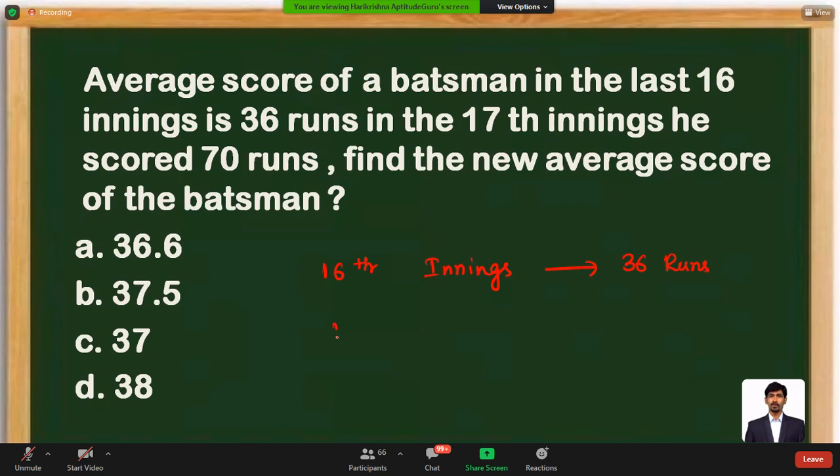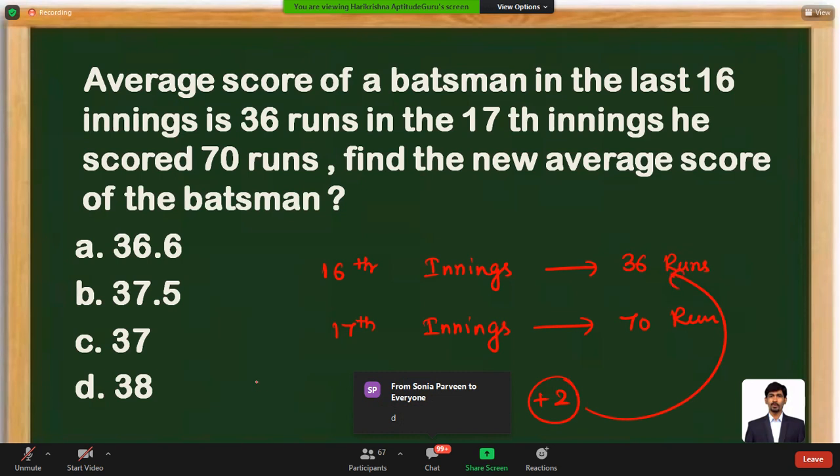In the 17th innings, he scored 70 runs. Find the new average. If in the 17th innings he had scored 36 runs, there would be no change in the average. It would be 36 runs. But in the 17th innings, he scored 70 runs. That means how much more did he score than the average? 34 more than the average. This extra 34 needs to be distributed among all the 17 matches. So mark your average as 38.